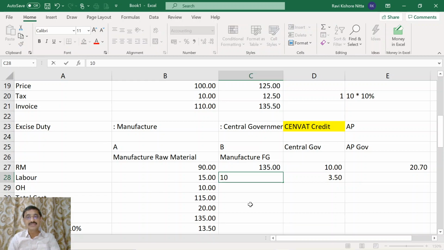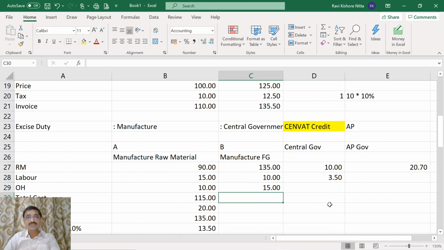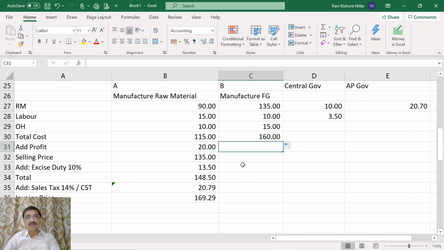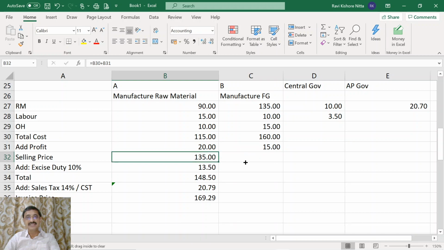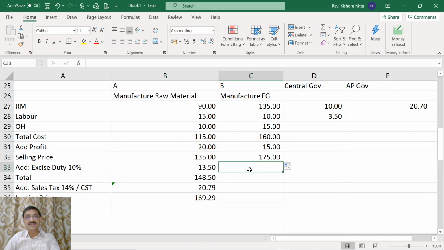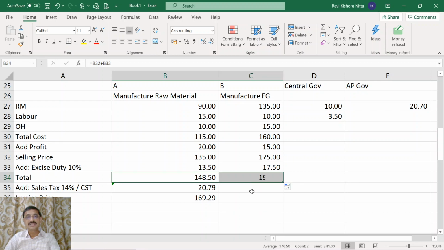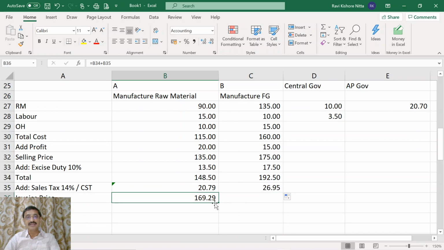Labor 10 rupees, overheads 15 rupees. The total cost, how much this person incurred? The total cost is 160, profit of 15, and the selling price is 175. Add excise duty 17.5. What is the total? The total is 192.5, and add sales tax 26.95, and what is the final price? 219.45.